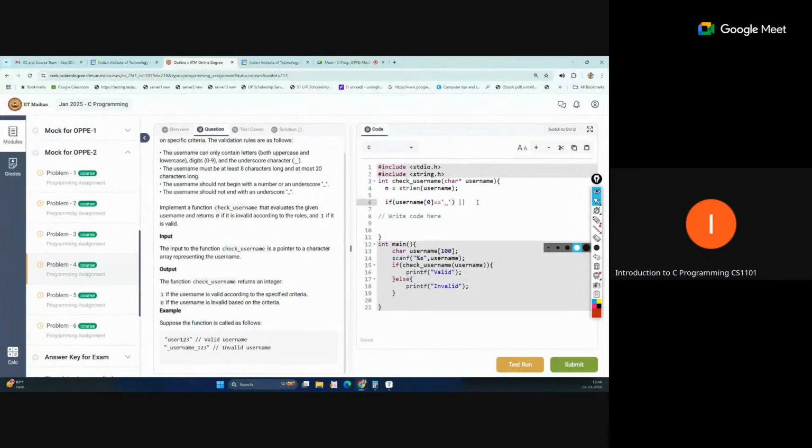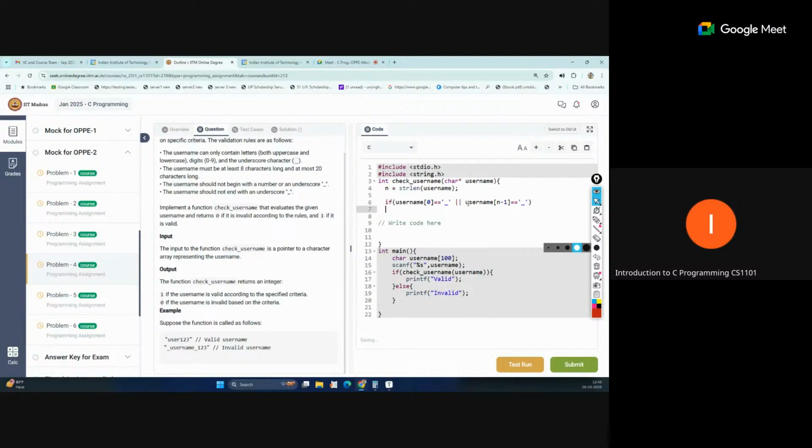We can make the same condition again for the last character, because underscore should not be at the last place either. So we write username[n minus 1], which should also not be equal to underscore.